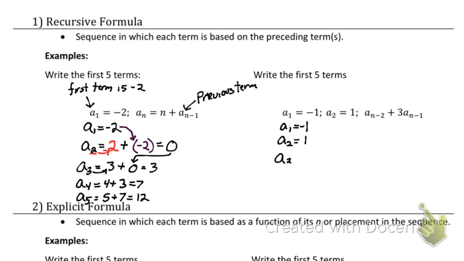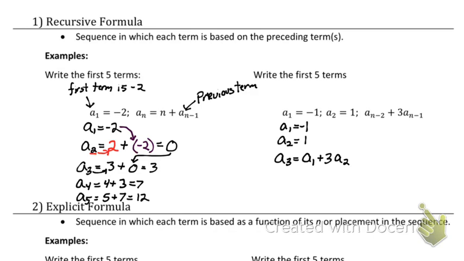My third term is going to equal 2 terms prior. So that's that negative 1. Right? That's that negative 1. What I could also put on here is I could say 2 terms prior is a sub 1 plus 3 times a sub 2.